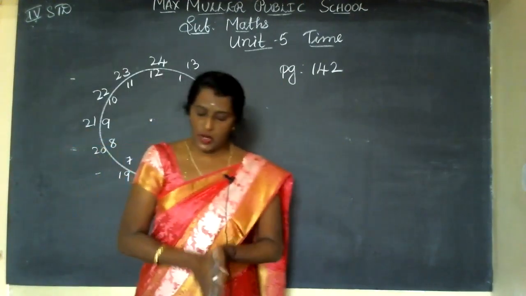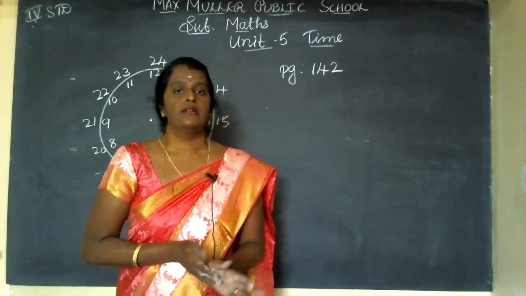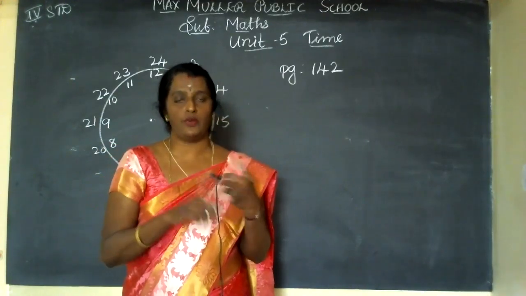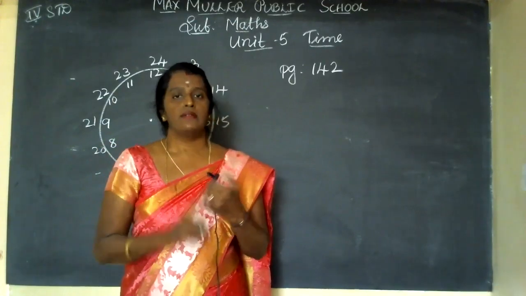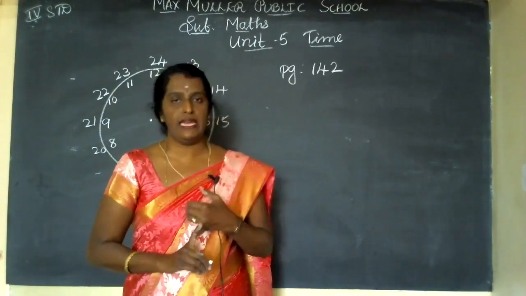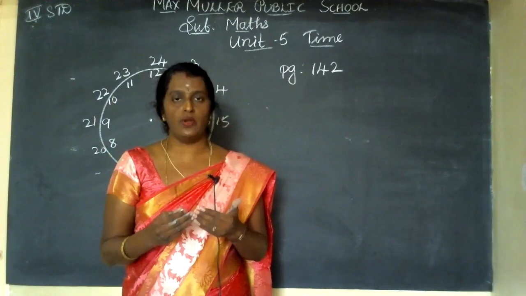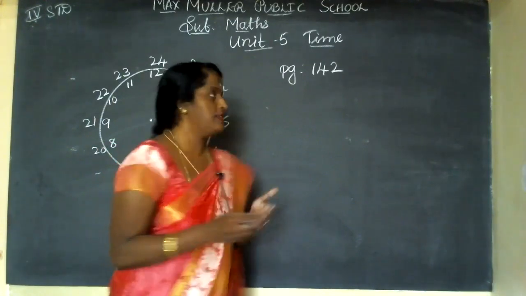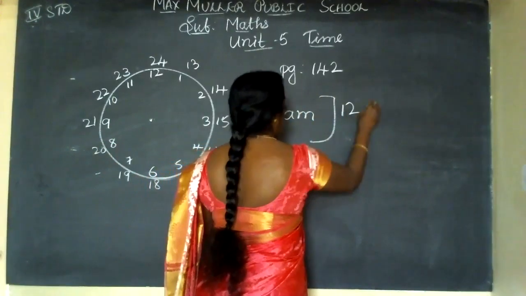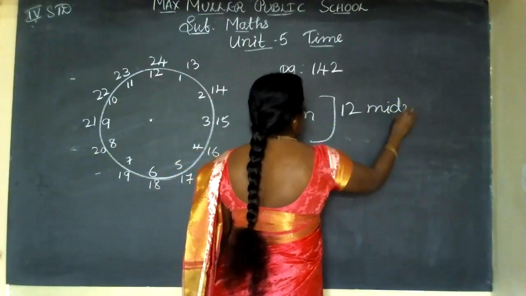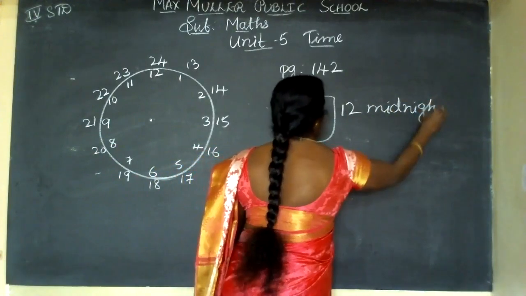See, AM means from 12 o'clock midnight to afternoon. Midnight, 1 o'clock, 2 o'clock, we call it AM up to afternoon, lunch. After 12 noon, we call it PM. AM starts from 12 midnight.